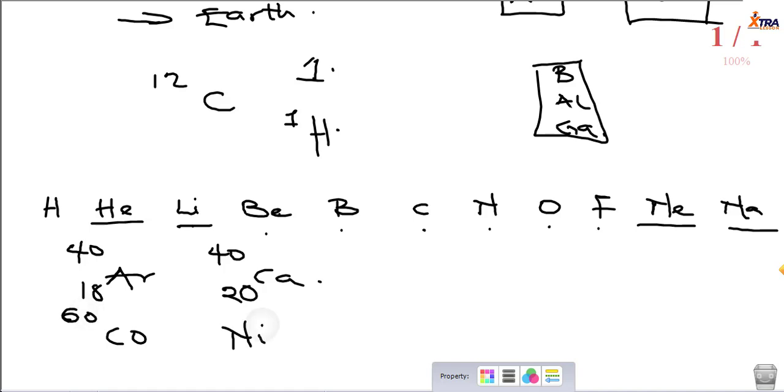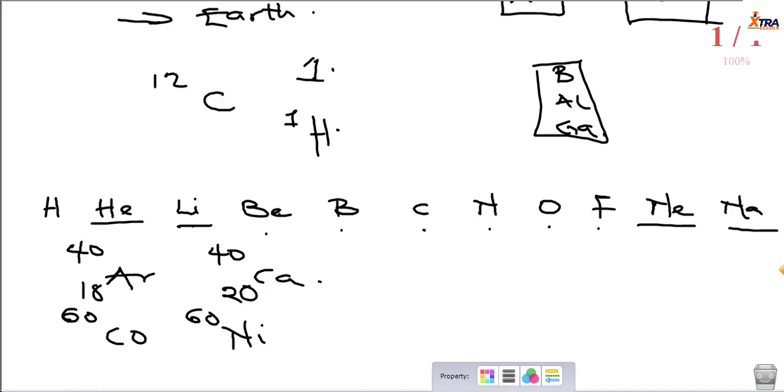Nickel also has an atomic mass of approximately 60, amongst others. All right, so this caused us to take a pause, and we questioned Dmitri Mendeleev's work for the first time. Could it be that argon contained impurities adding to its mass? Or could it be that argon itself, as well as other elements in the periodic table, actually share the same atomic mass? All right, and the answer to that question was given by the man we know as the father of the modern periodic table, called Henry Moseley.